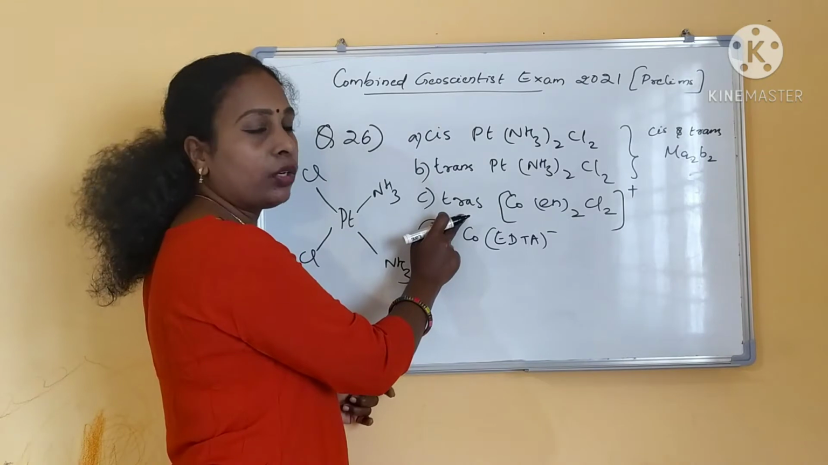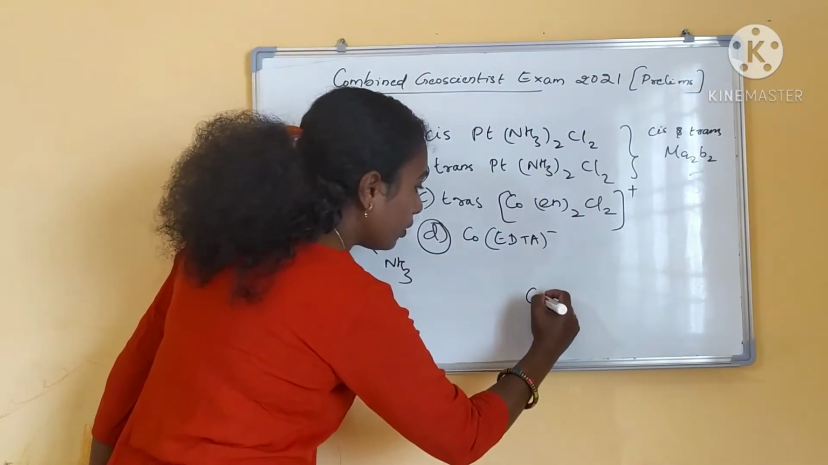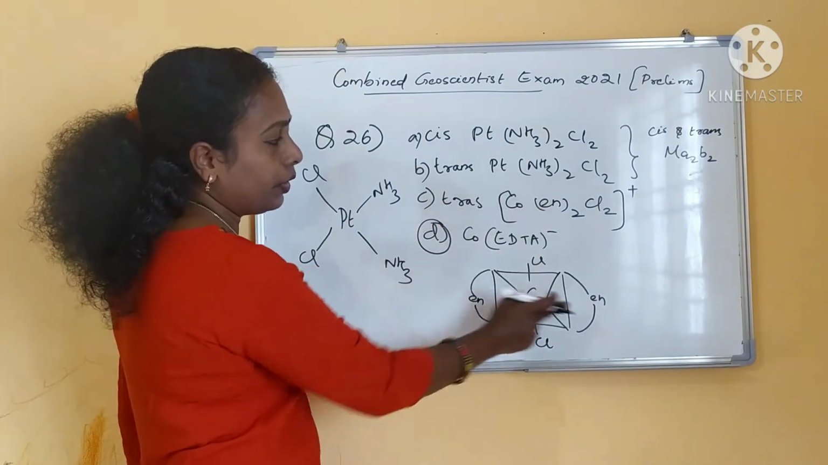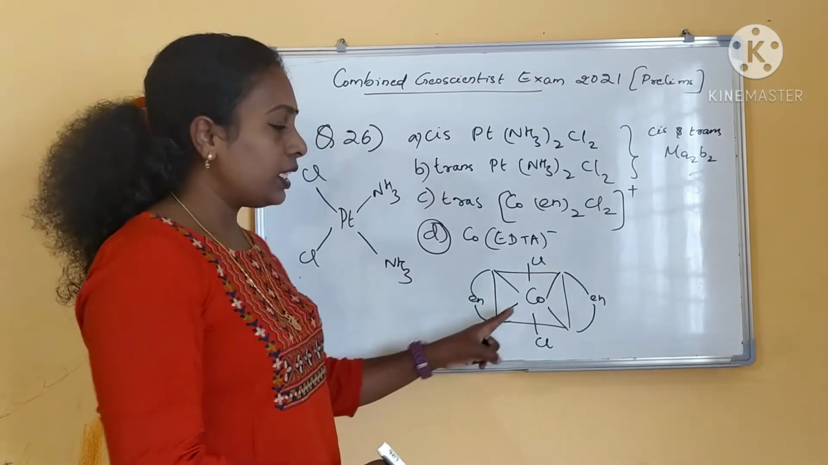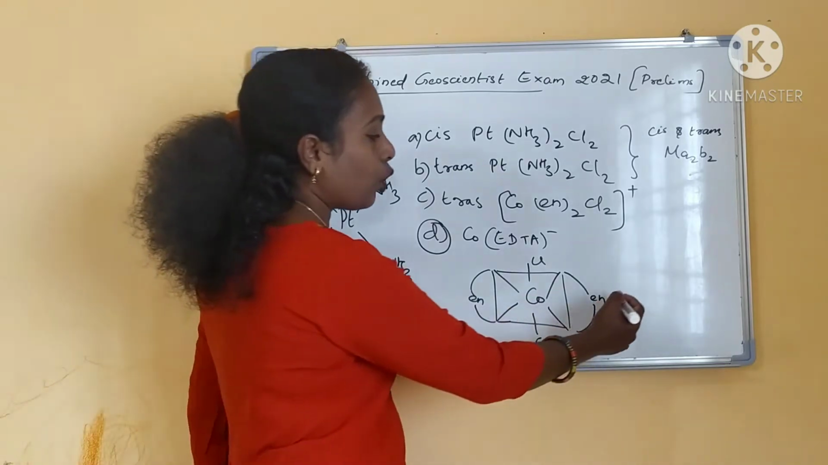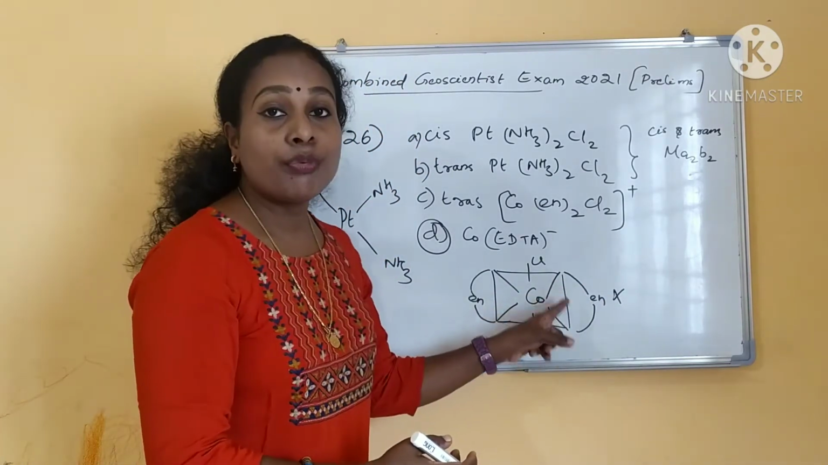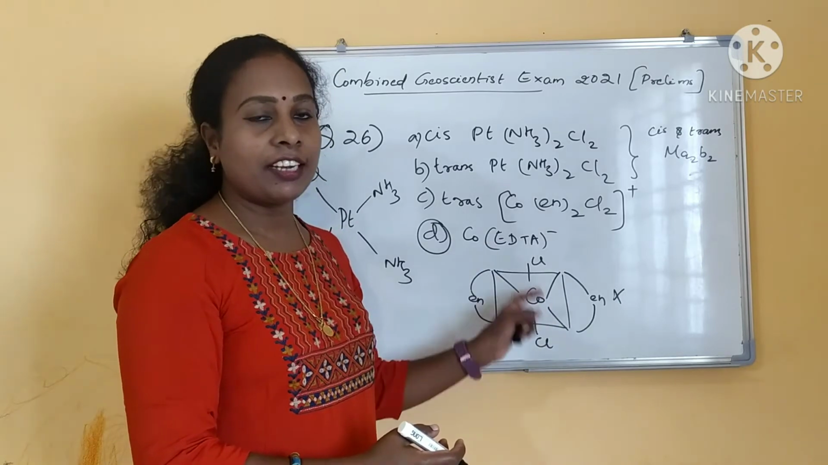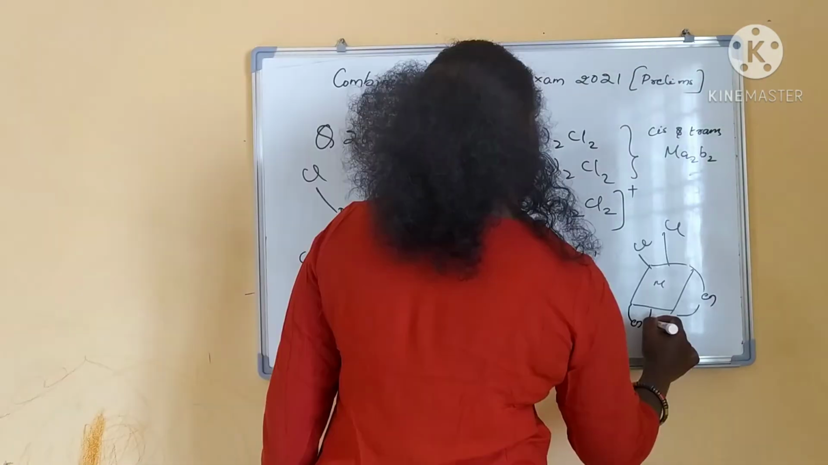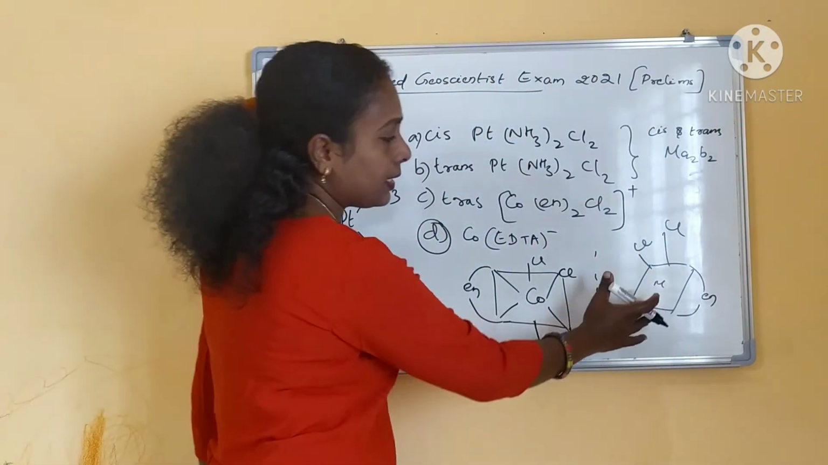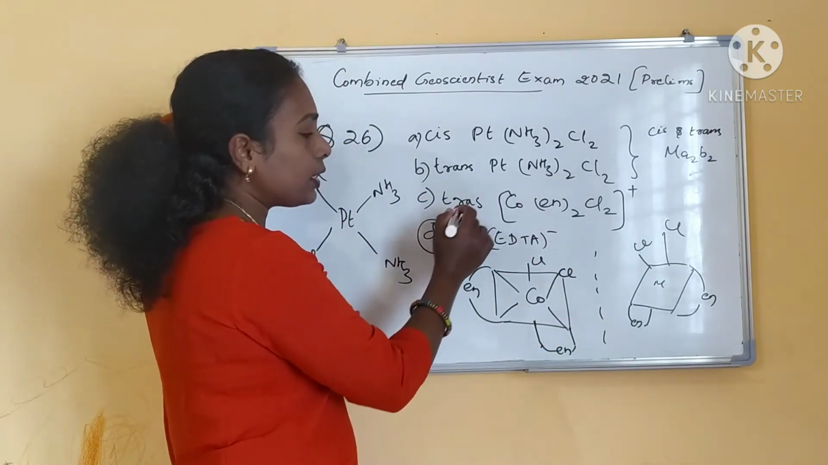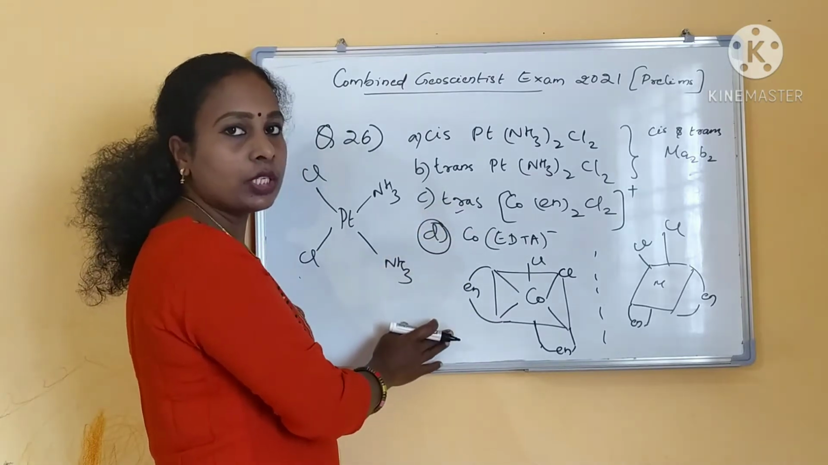And what about your third complex, trans? This is your trans isomer of Co(en)2Cl2. This is the trans isomer. Whether it is optically active or not, if you take the mirror image you will get the same, right? So this is optically inactive. But in the case of the cis isomer, we will see whether it is optically active or not. This is the cis isomer. This is the non-superimposable object and image. So this cis isomer complex is optically active, but the trans isomer is optically inactive.